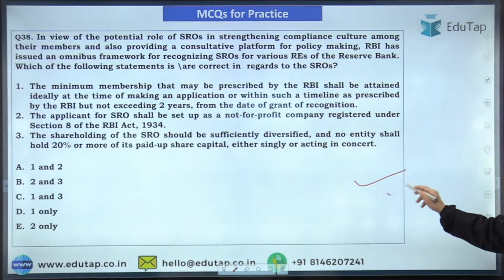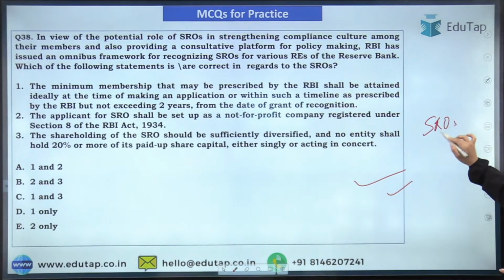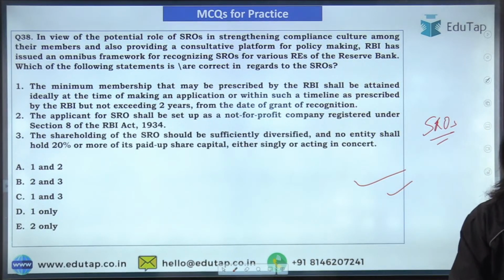Now coming to the next question, that is on the self-regulatory organizations. Try to read the question very clearly.